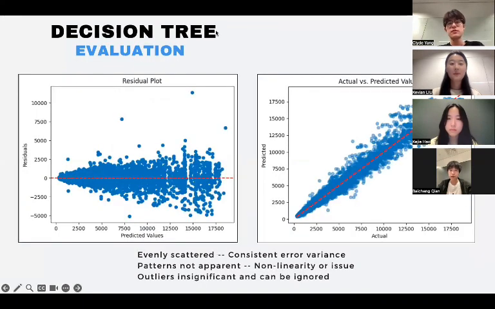We continue to look at the residual plot. Unlike the plots in the linear regression model, these residuals of the decision tree are more evenly scattered around zero, indicating consistent error variance across predicted values. There's no clear pattern in the residuals, reducing the likelihood of nonlinearity or model issues. While there are some potential outliers, they aren't as extreme as before. This all indicates the decision tree performs generally well and is free from bias.